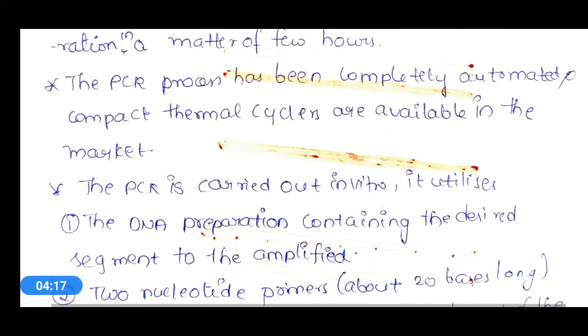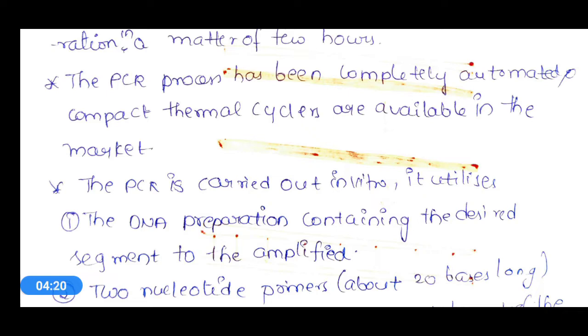Of course there are many types of PCRs, but any PCR machine is an automated machine, and a few compact thermocyclers are also present. So a thermal cycler is nothing but the PCR machine. We can also call the polymerase chain reaction machine a thermal cycler. We call the machine the thermal cycler, and the process being carried out is polymerase chain reaction, and the PCR is carried out in vitro.